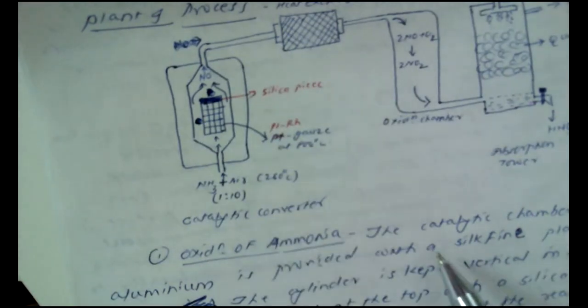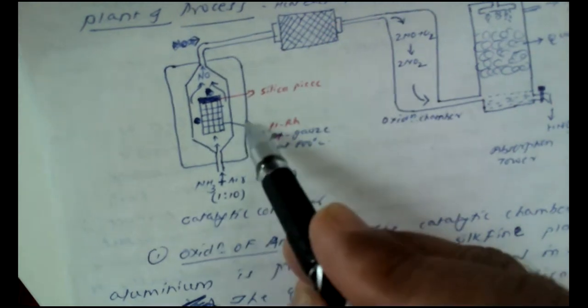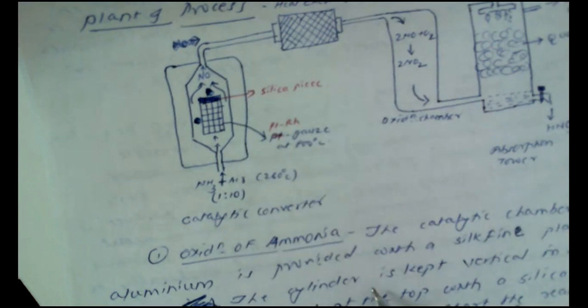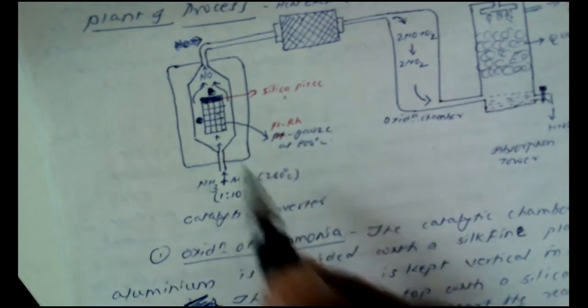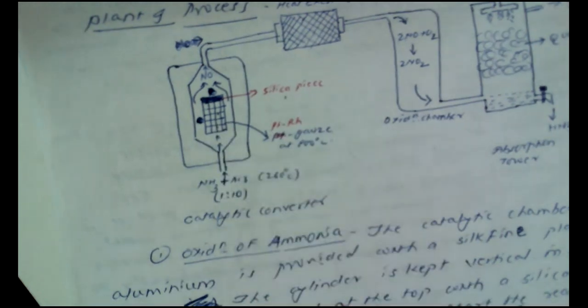This is nothing but the catalytic chamber, which is made up of aluminum. This chamber is provided with a silk fine platinum rhodium gauze. The cylinder is kept vertical in the catalytic chamber and it is closed at the end with a silica piece. Now, this cylinder acts as a catalyst. So here the catalyst is kept.